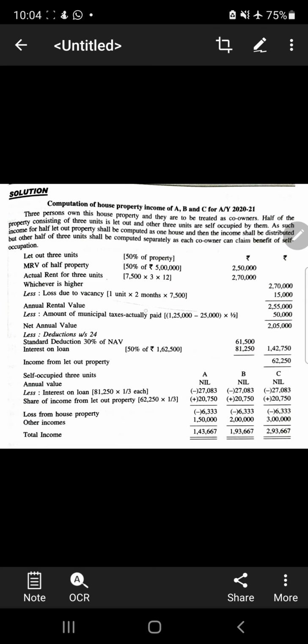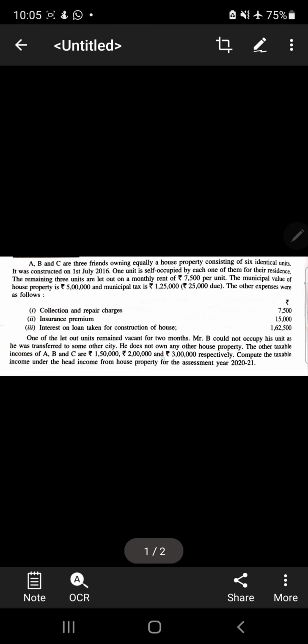Then we will have deductions. You have to understand these deductions. With sums you will understand. Practice as many sums as you can. First is standard deduction, 30%. So 30% of this, you will get this amount. After that, you have taken a loan. You can check the question. On the loan amount, we have to calculate the interest, and as far as interest is concerned, 50% deduction you will get. I hope this is clear.